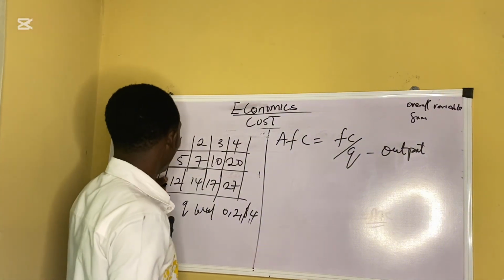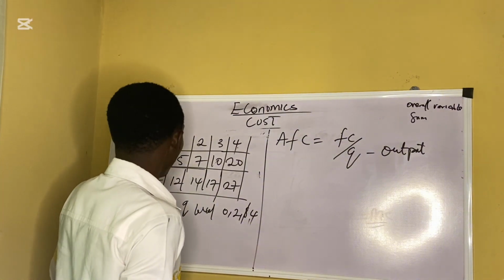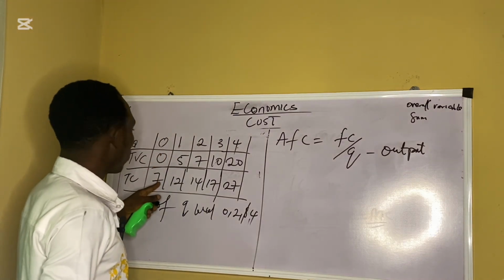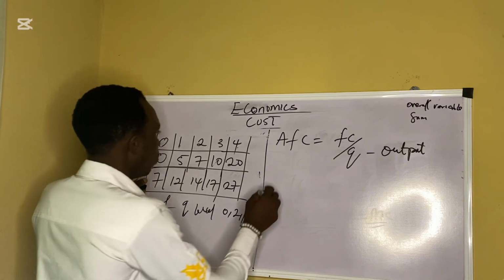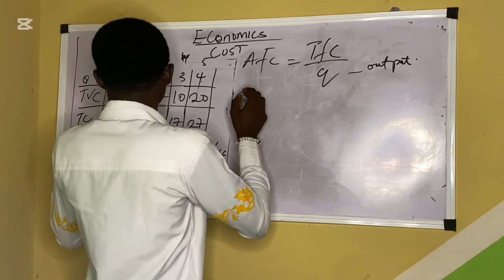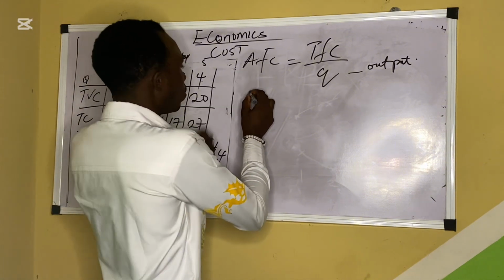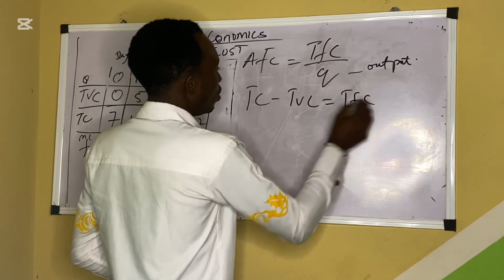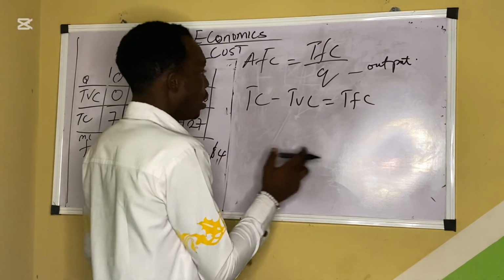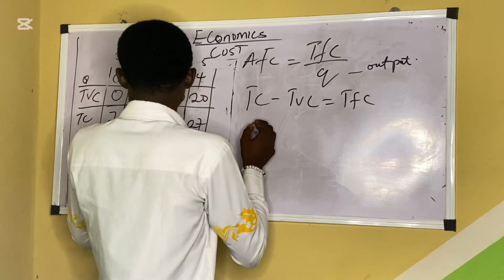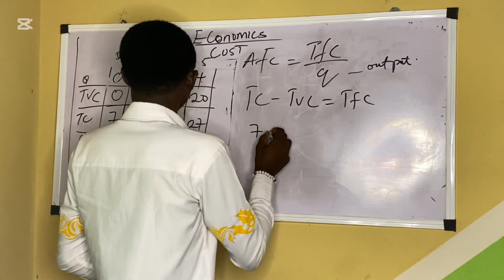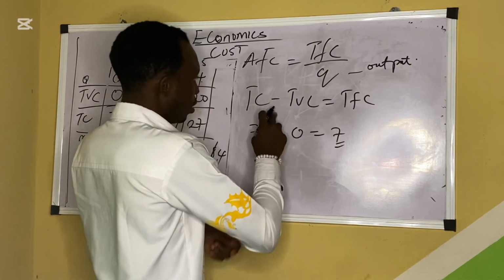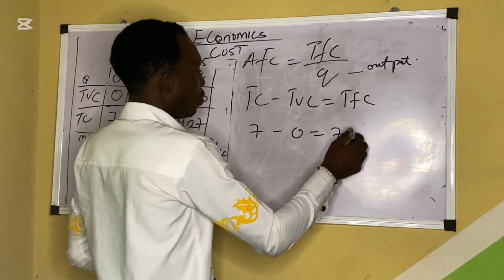How do we look for the total fixed cost? First of all, bring out the output level. We are looking at these now. Bring out the total cost for that output level. To get our total fixed cost, we say TC minus TVC, which will give us TFC. So our TC for output 0 is 7 minus 0, which is what? 7. So the total fixed cost is 7 for output 0.